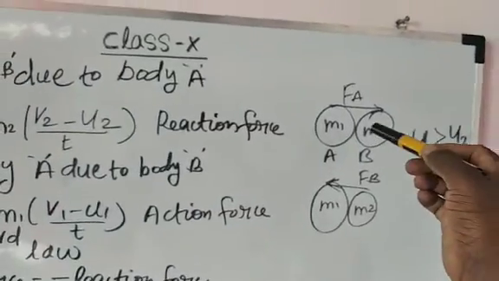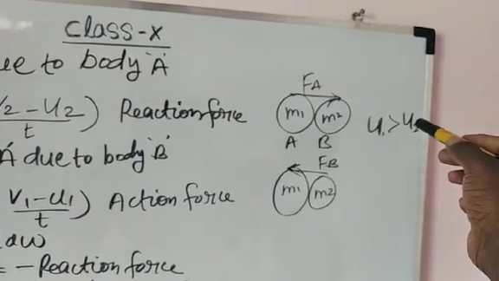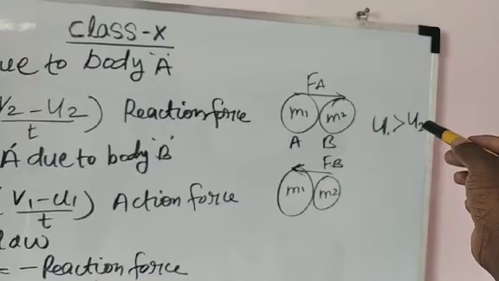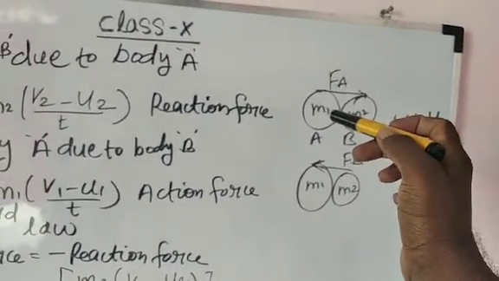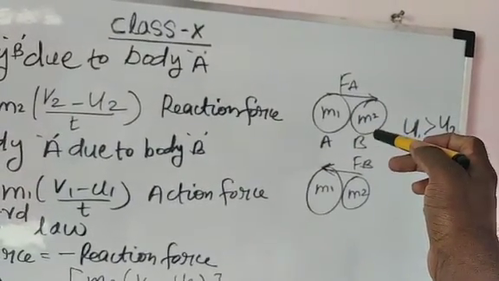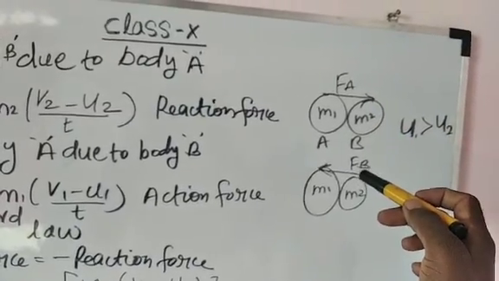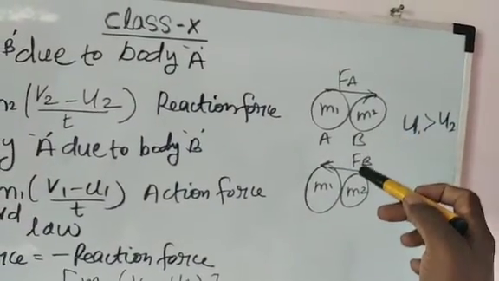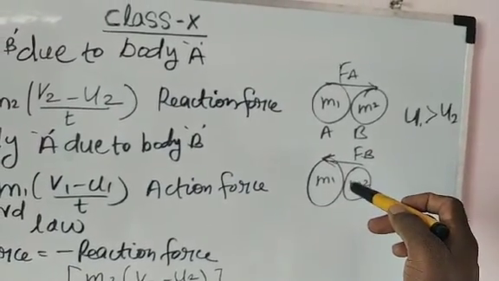The velocity of body A increases compared with the velocity of body B. So body A acts on body B, and force is exerted. This is action. Body B acts on body A. This is the reaction force.